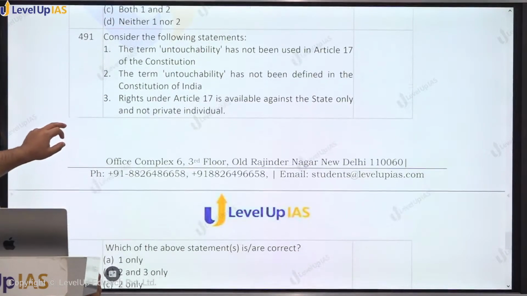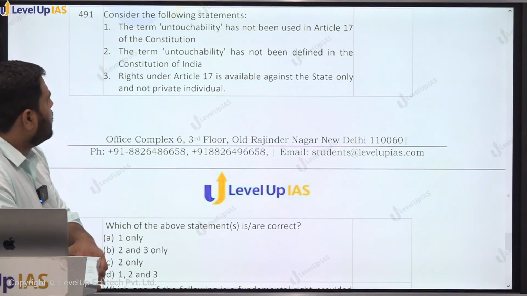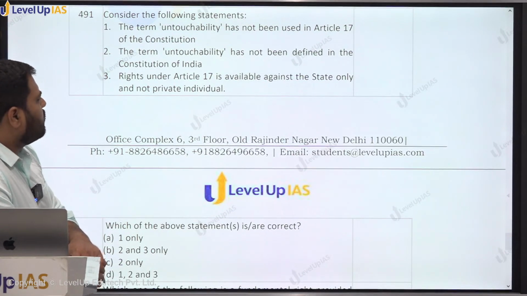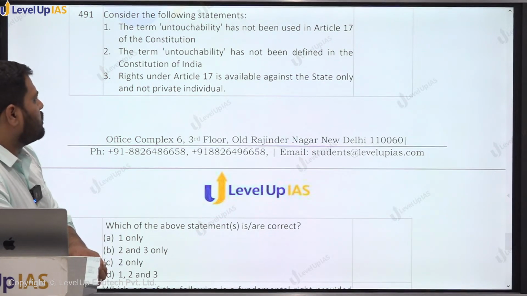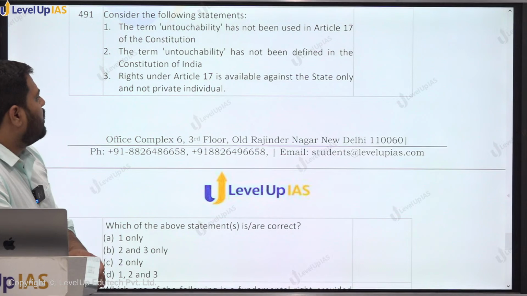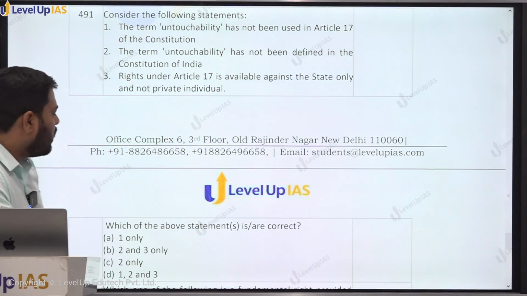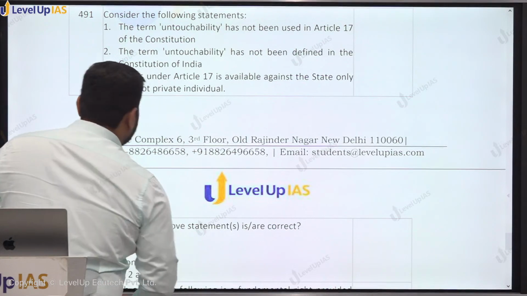Question 491. Consider the following statements. The term untouchability has not been used in Article 17 of the Constitution. False. The term untouchability has not been defined in the Constitution of India. It is true. Right under Article 17 is available against the state only and not against the private individual. This will be false. So 1 and 3 are the false statements. 2 only is correct, right?